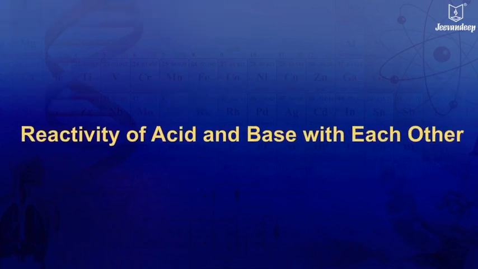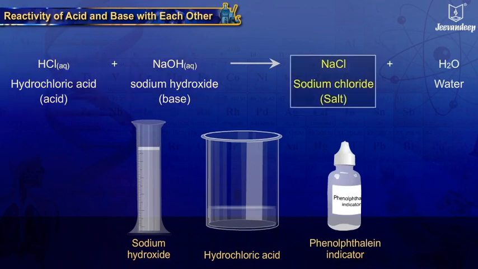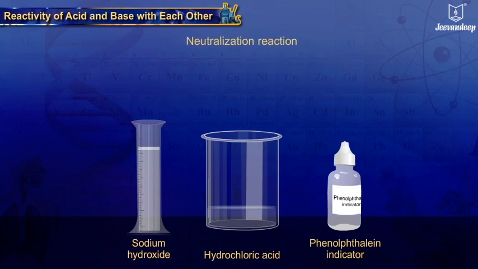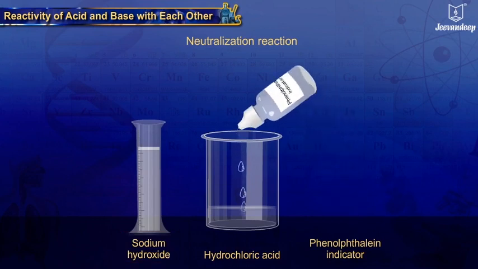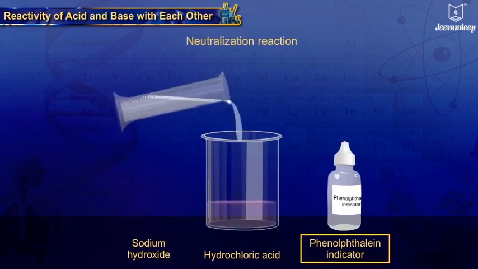Reactivity of acid and base with each other. Acids react with base to form salt and water. This reaction is termed as neutralization reaction. Effect of the acid is neutralized by the base and vice versa. This neutralization is indicated by indicators such as phenolphthalein.